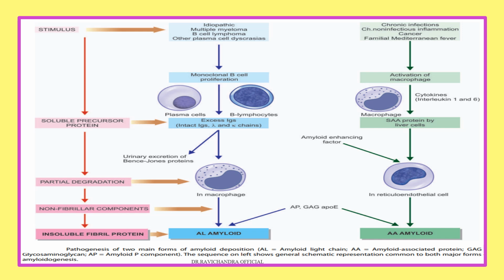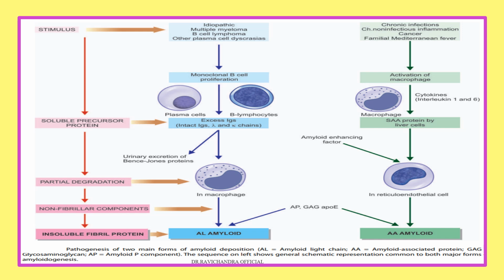Plasma cells will secrete excess immunoglobulin light chains. These light chains can be lambda and kappa chains, and these are excreted into the urine, which are called Bence Jones proteins. In the macrophage, these immunoglobulin light chains will undergo limited proteolysis or partial degradation, resulting in formation of a component called AL, amyloid light chain protein, AL amyloid.